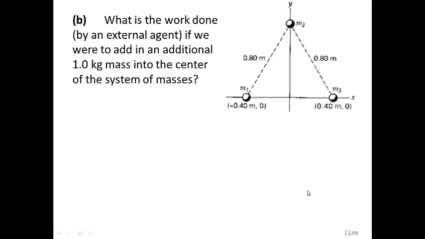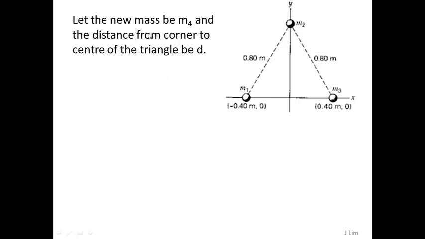What is the work done by an external agent if we were to add in an additional 1 kg mass into the center of the system of masses? Let the new mass be M4 and the distance from the corner to the center of the triangle be D. So D will be equal to 0.4 divided by cosine 30 degrees, so D cosine 30 is 0.4, so D will be 0.4619 meters.